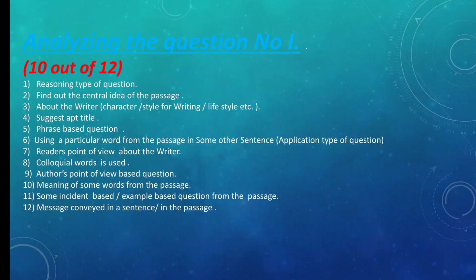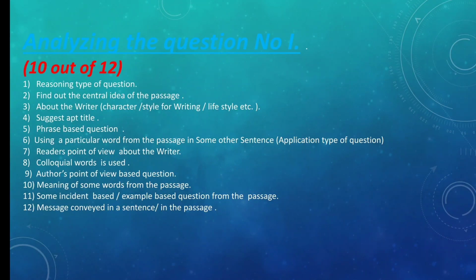Then 11th question is some incident based or some example based question where the writer is giving an example to compare something or to tell something or to convey something. That type of question can also come up. Next, last question is question number 12, message conveyed in the sentence or in the passage or in the paragraph.